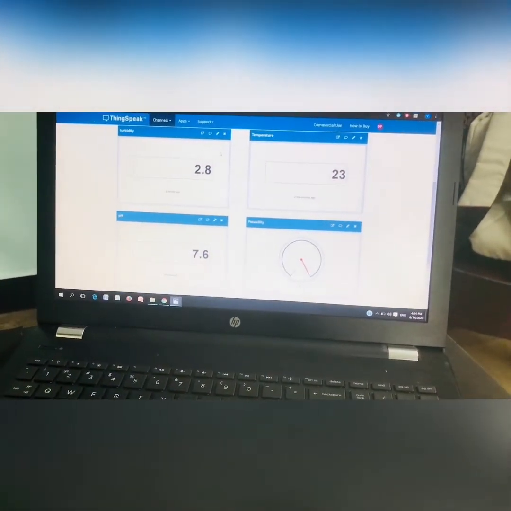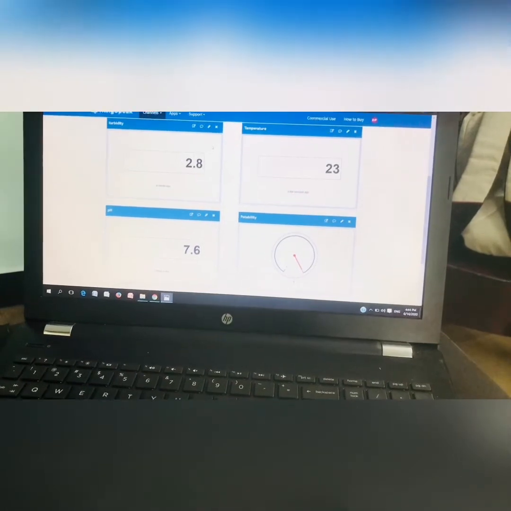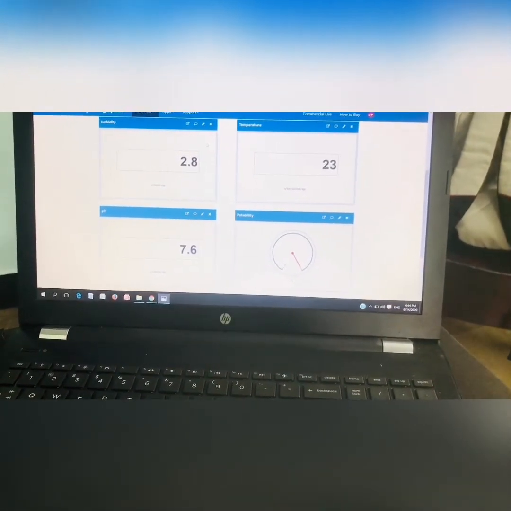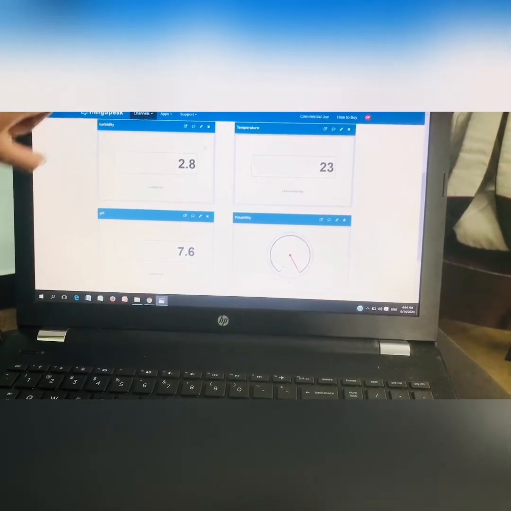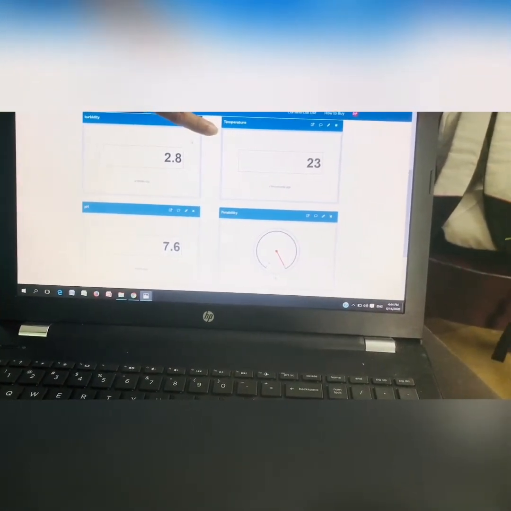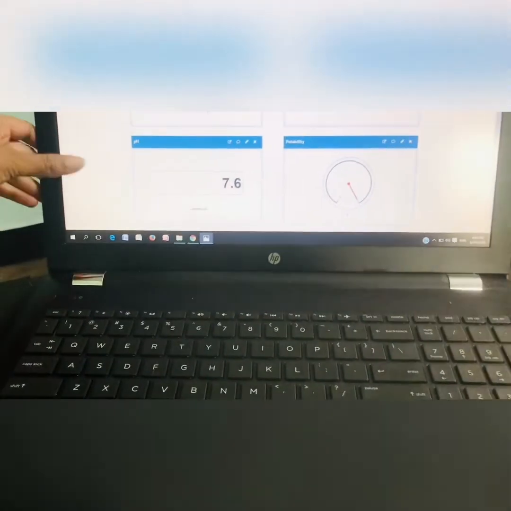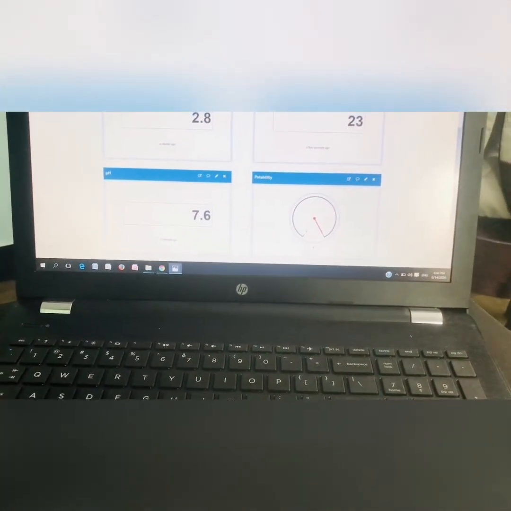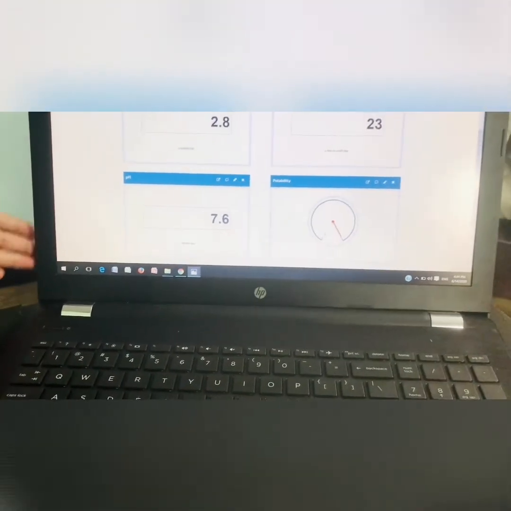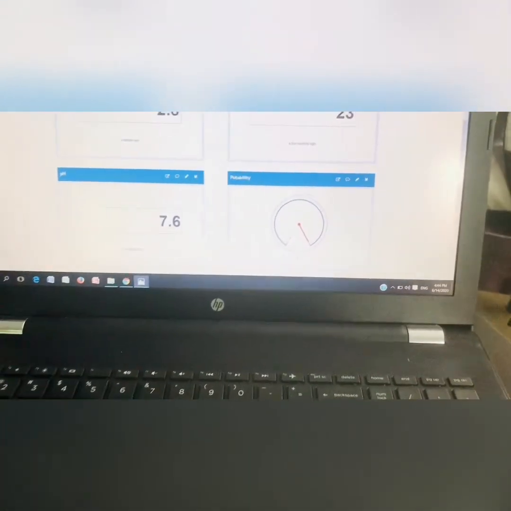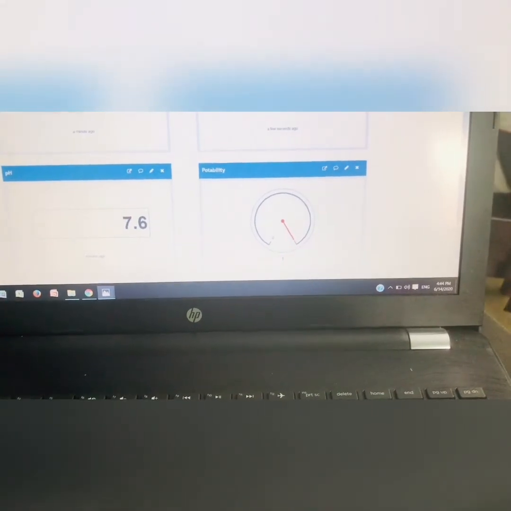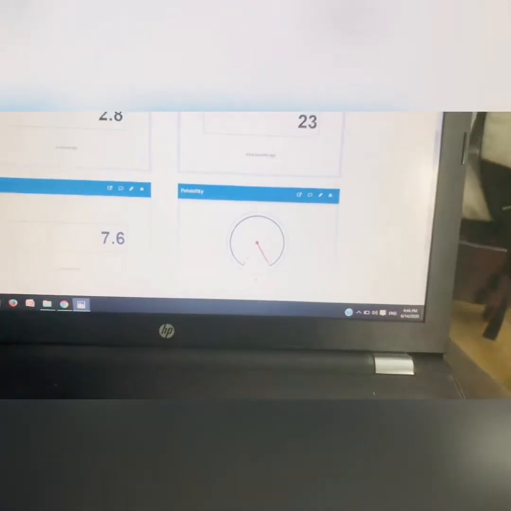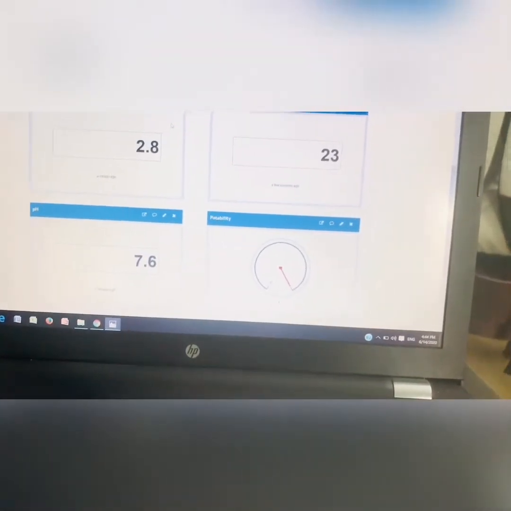According to WHO standards, the value for turbidity is 1 to 4 NTU, and the result which we have got here is 2.8. Similarly, for temperature, it is normal temperature, that is 23 degrees Celsius. And for pH, the WHO standard ranges between 6.5 to 8.5, and the value which we have got here is 7.6. So similarly, the potability meter shows the value 1, which is fit for drinking. Hence here we conclude that the water is fit for drinking.